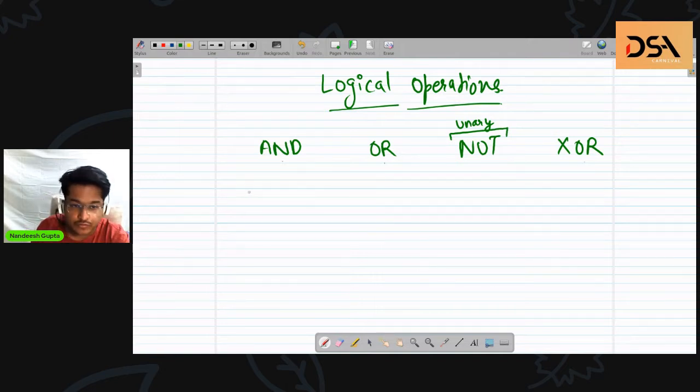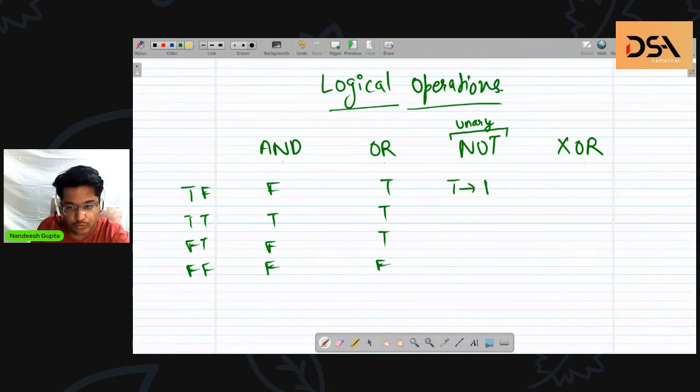Okay, so let's say I have true false, true true, false true, and false false. I think many of you would know this table already. If anyone doesn't, then just let me know in the chat. I'll quickly fill this up. True and false is false, true and true is true, and these are false. Similarly, NOT of true is false, and NOT of false is true.